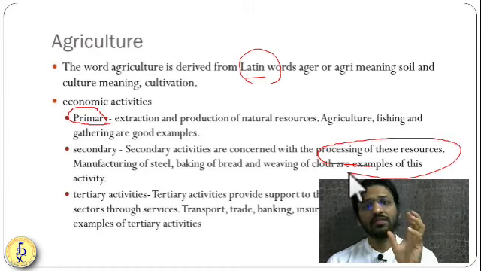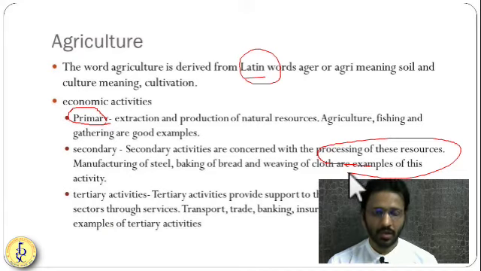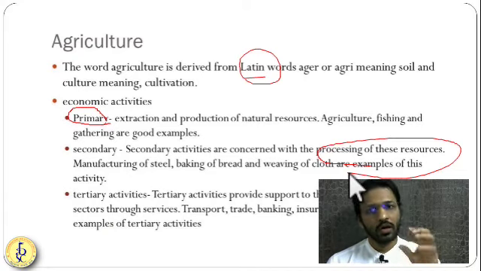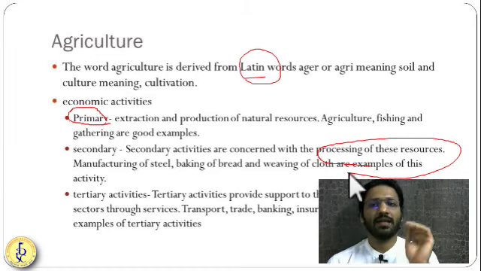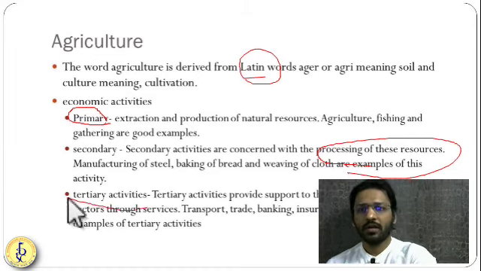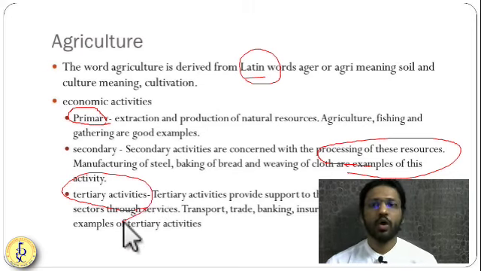Now, this fruit juice has to reach Hyderabad. For that you require transportation. So railways, trucks, and planes are used to transport that fruit juice from Himachal Pradesh to Hyderabad. That transportation will come under the tertiary activities. So in this way, these different activities are categorized into different sections.